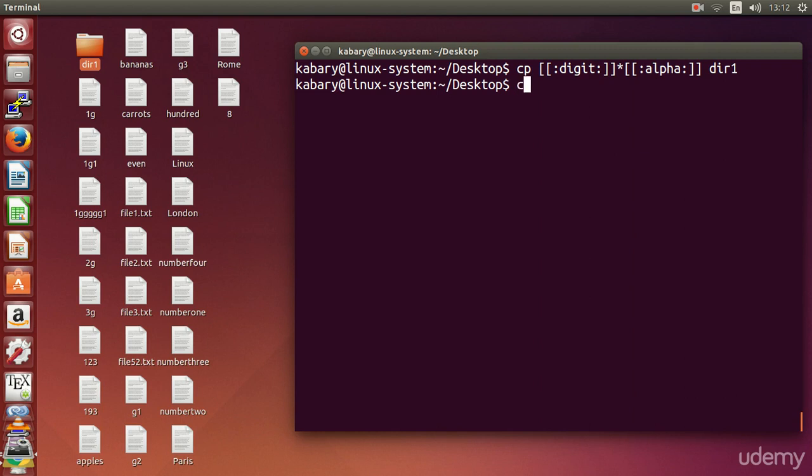And you can actually do the negation. So you can say cp. Here I'm saying copy all the files that do not begin with a digit, because here I have an exclamation mark.